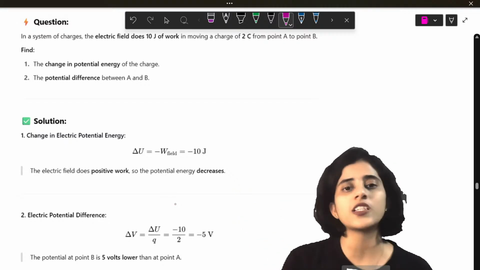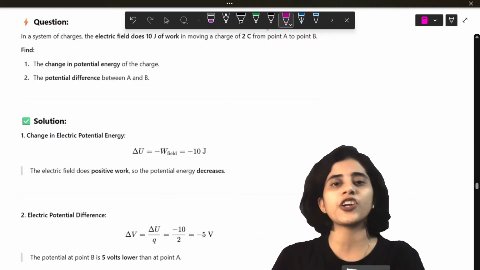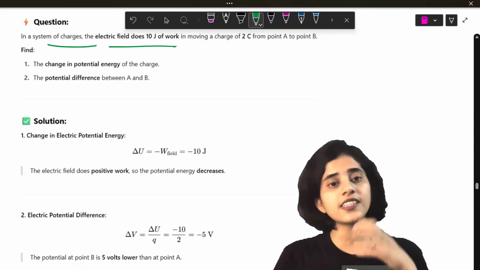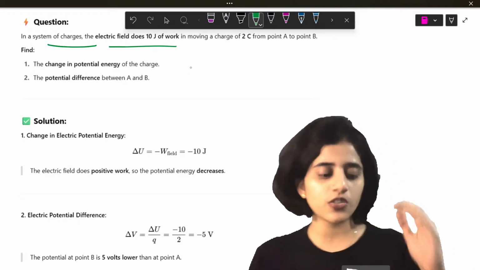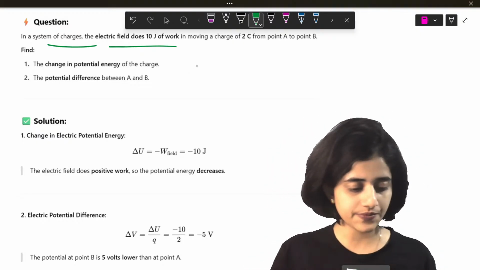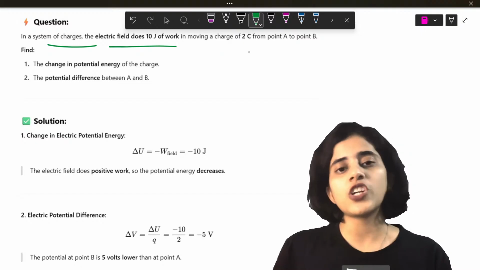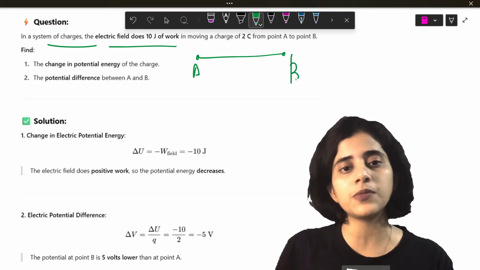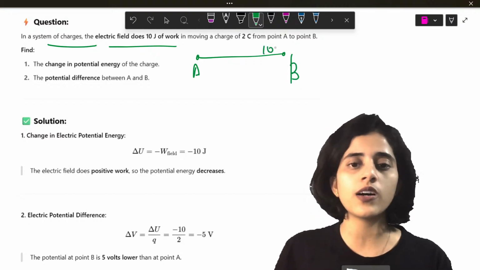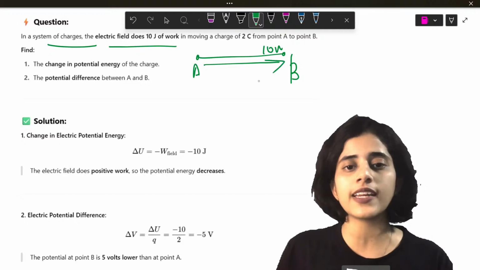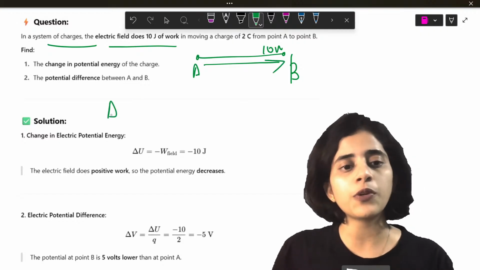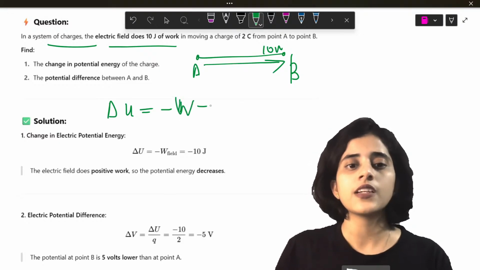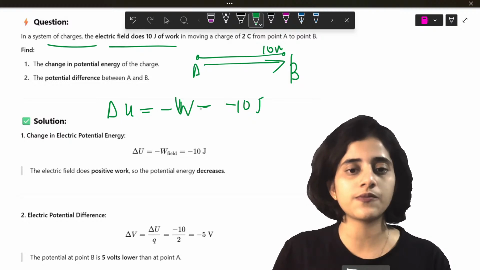Okay, now let's do one more question so that this concept gets stored in your head. In a system of charges, the electric field does 10 joules of work. So the electric field is doing 10 joules of work in moving a charge of 2 coulombs from point A to point B. So this is point A, this is point B. 10 joules of work is done to move a charge from point A to B. So potential energy is what? The work done.